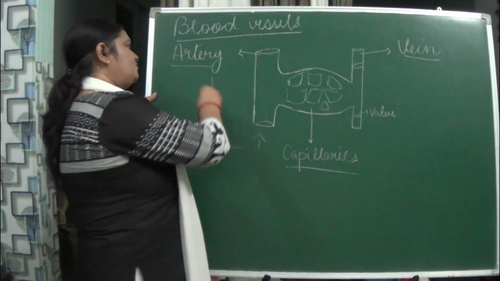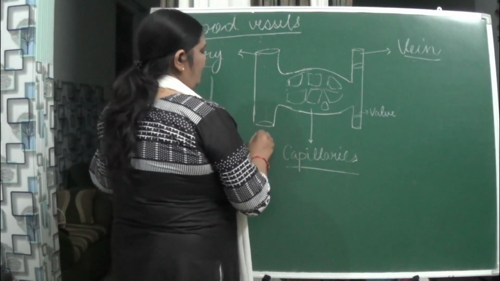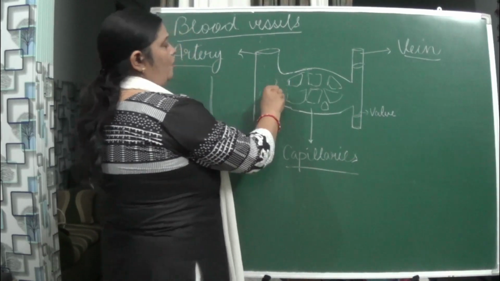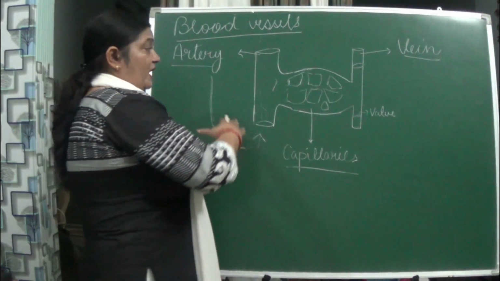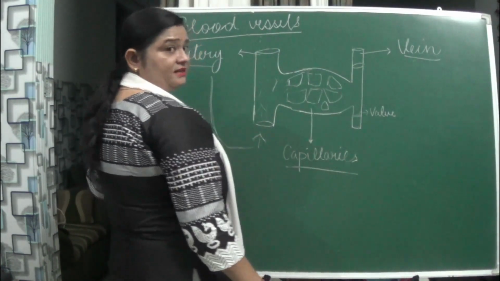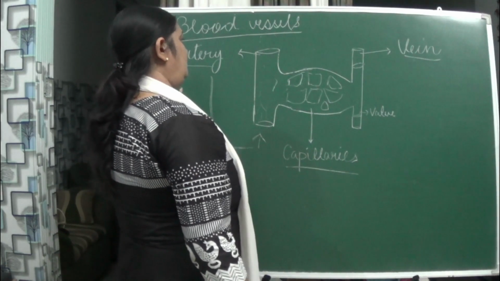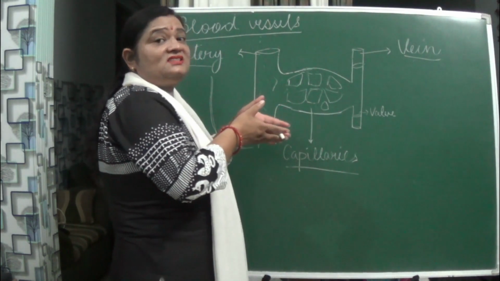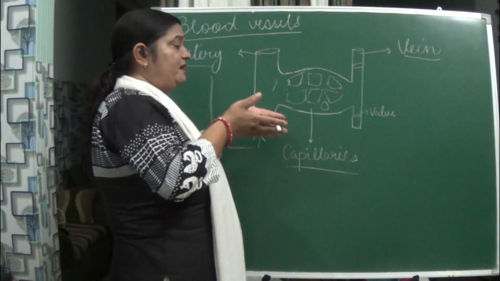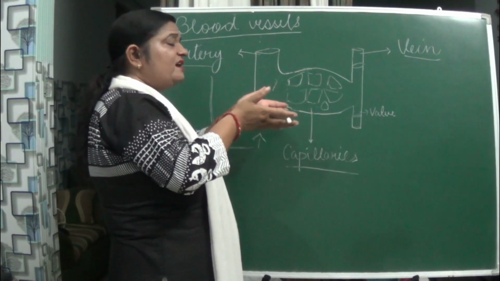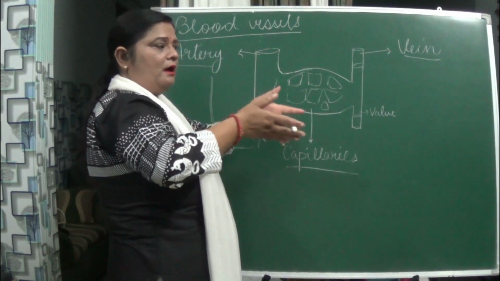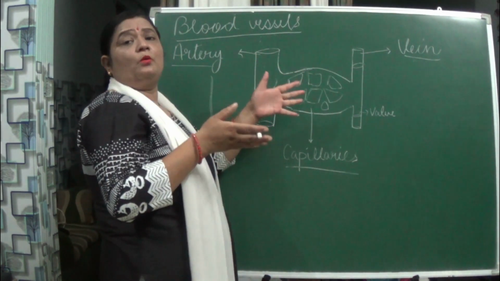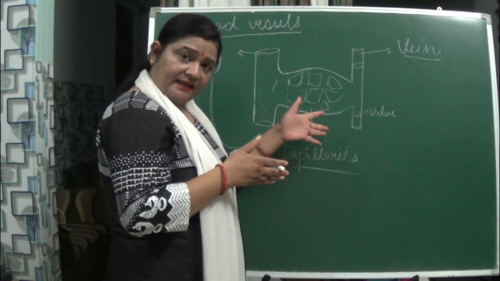Now, what happens from the heart? The artery takes the blood, and it enters, and now you can see what happens when it reaches the cells where diffusion has to take place. As it is so thick, diffusion can't take place. So naturally it starts stretching, and it stretches so much that it divides into fine capillaries, fine tubes, so that the diffusion can take place easily.